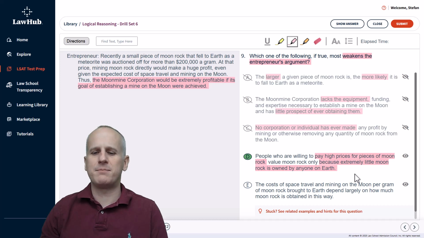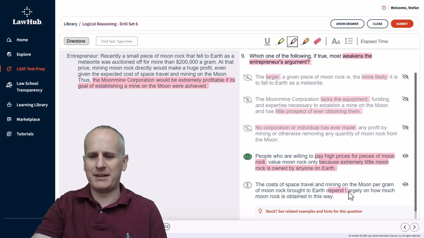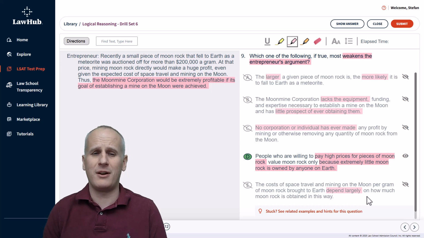The costs of space travel and mining on the moon per gram of moon rock brought to Earth depend largely on how much moon rock is obtained in this way. Okay, depend largely. I have no idea. This couldn't be much more vague if it tried. And of course, we've hopefully already selected D for matching our prediction a little while ago.